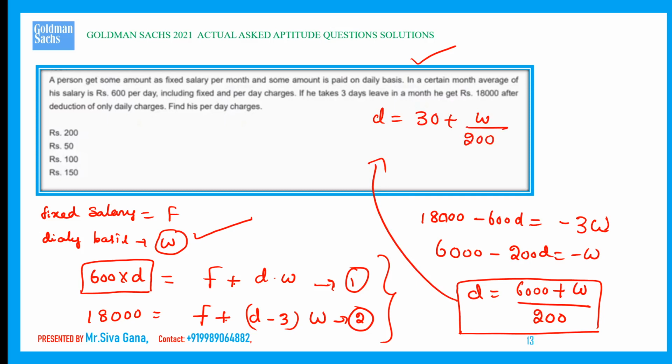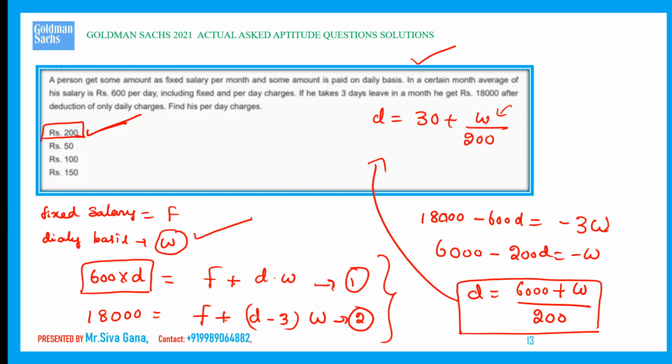If we play with the options, D is the number of days, which should be a whole number. To get a whole number, if W is equal to 200, then 200 by 200 is 1, and 30 plus 1 is 31. D is a whole number. For 50, we cannot get it. For 100, we cannot get it. For the first option only, we got the number of days as a whole number. Therefore, W is equal to 200. That's it, over.